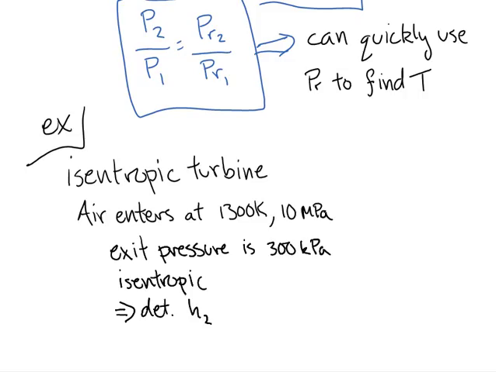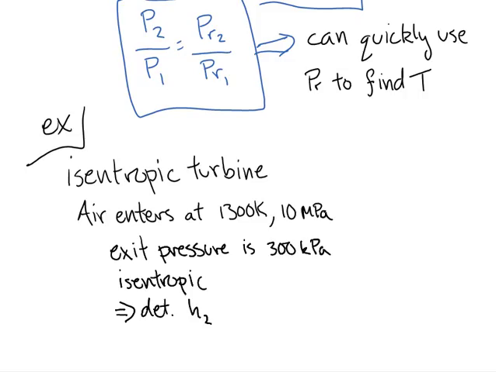Now this is actually a very common situation where you would know the inlet temperature and the inlet pressure of the turbine because you've designed a jet engine or a natural gas power plant in order to function at certain temperatures and pressures. And then you also have a known exit pressure on the backside of the turbine because the turbine is designed to cause a certain amount of pressure drop. And depending on what you're linking the turbine to afterwards, that might dictate what that pressure is going to be. So it is a very common scenario that you would know the inlet conditions to the turbine and you would know the exit pressure. That's how things tend to be designed. Okay? And then you might want to know the exit enthalpy because you might want to know how much work output the turbine is giving you.